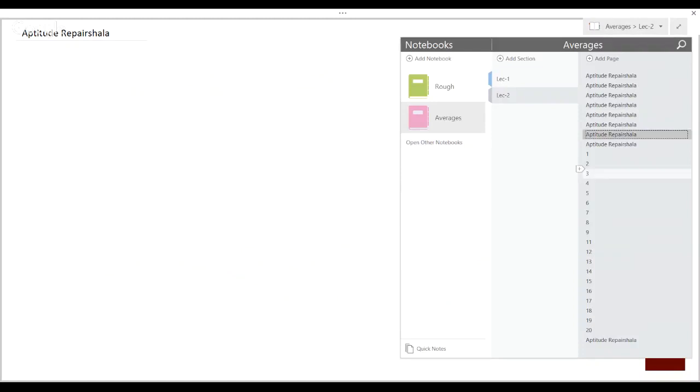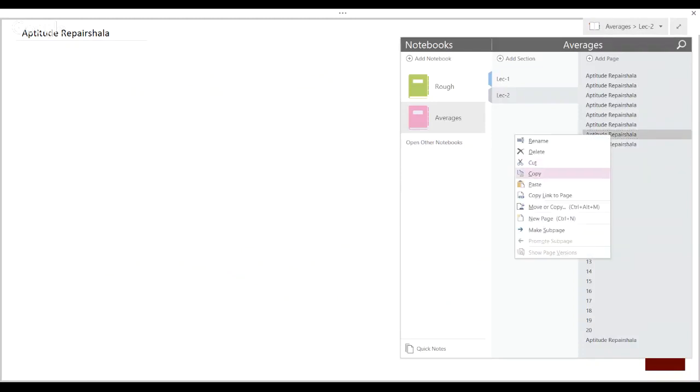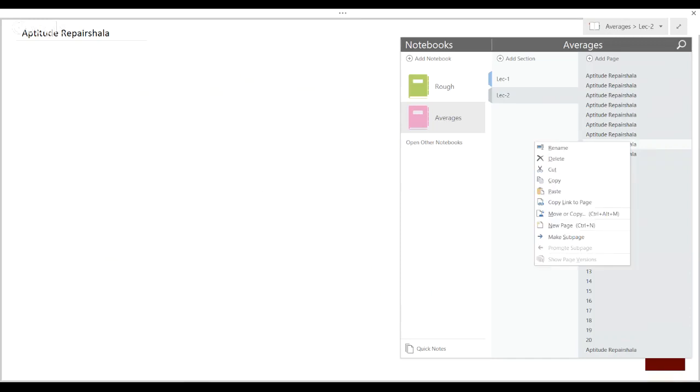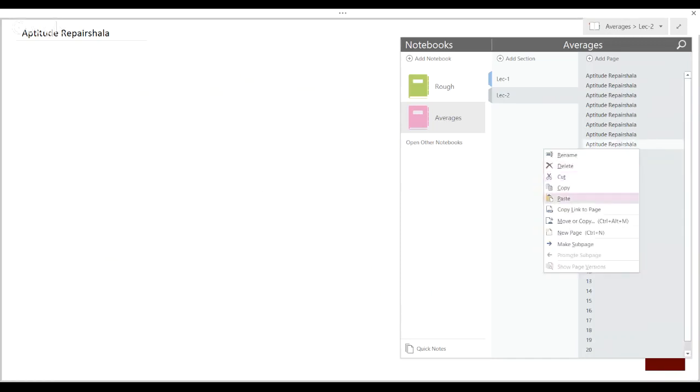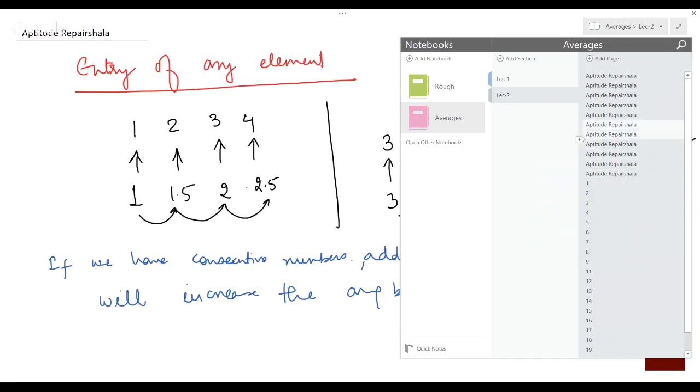Okay, so based on this, let me add the slides. Suppose something is given like 1 and 2, and the average is obviously 1.5. We are bringing 3 from outside. When you are bringing 3 from outside, what will happen? I will say the average will not change, so 1.5 will be the average, but an excess will be there.